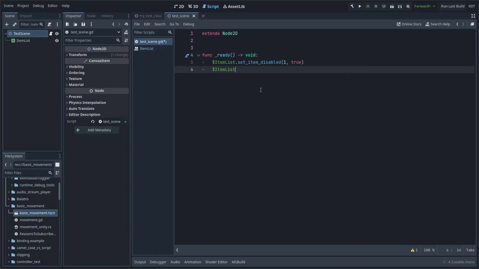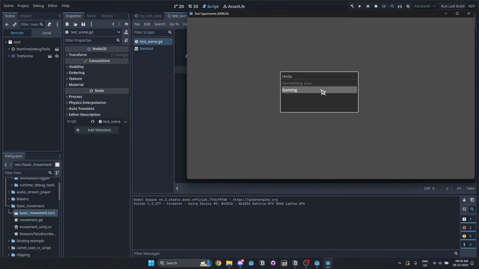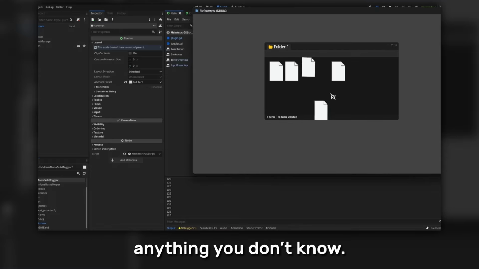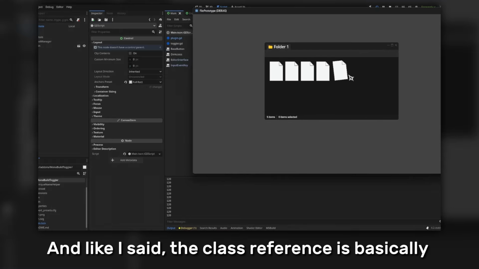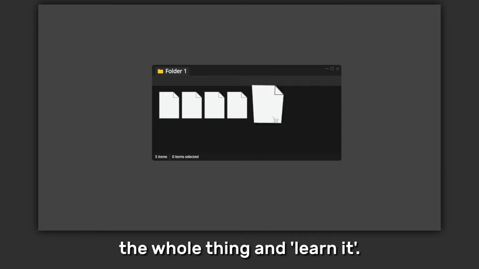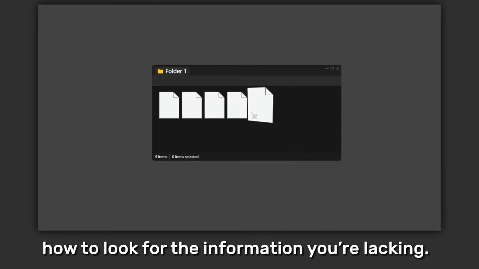I can then use the same approach to figure out which function I need to use to set the text, and there we go. Being a good programmer doesn't mean that you know how to do everything. That's impossible. No one knows everything. It's all about knowing how to work your way through anything you don't know. And like I said, the class reference is basically the same as a dictionary. You're not expected to read through the whole thing and learn it. All you need to know is how to look for the information that you're lacking.